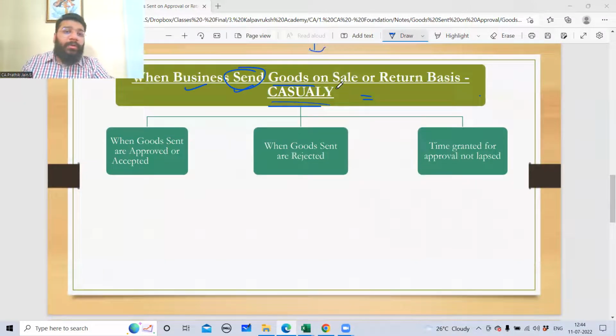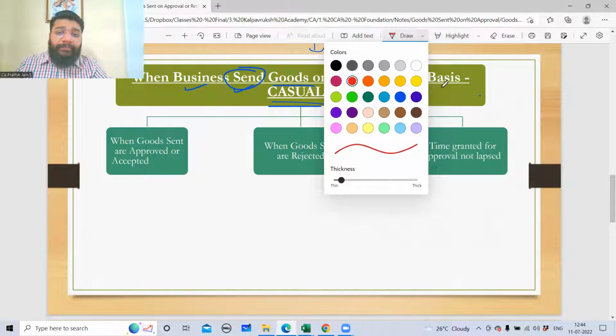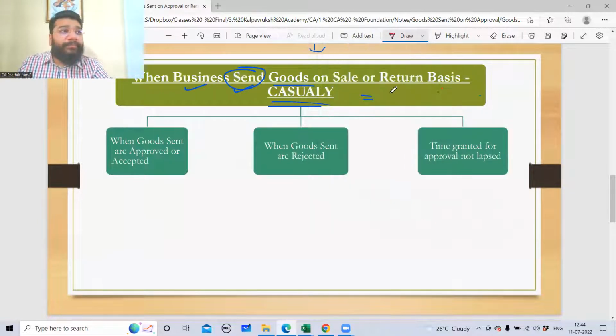Now, when the goods are sent casually, it is treated as a normal sale. So upon a normal sale, what will be the journal entry? Here we'll take debtor. Let's suppose this is a credit sale. So it will be debtor account debit to sales.